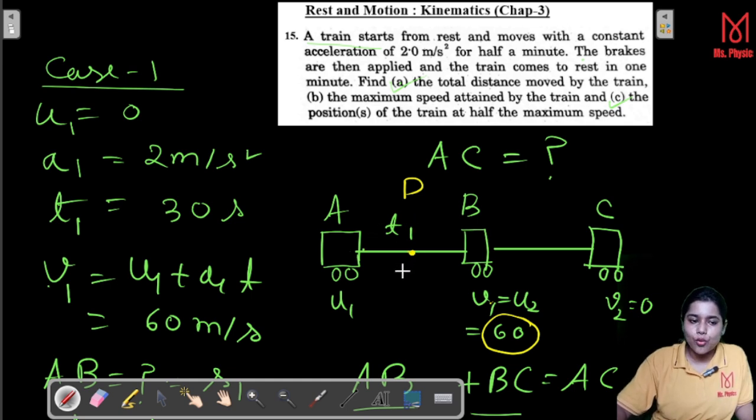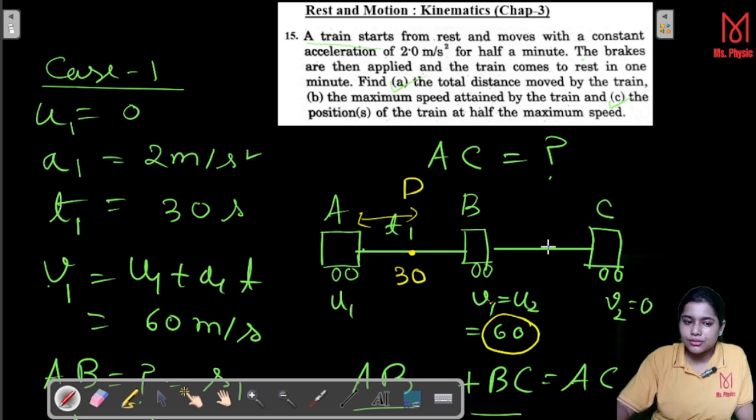So suppose at this point we had half of the maximum speed, that is 30 meter per second. So we have to find out the positions, that means AP. AP we have to find out first. Also, you see that after 60 meter per second, it again went to the velocity 0.